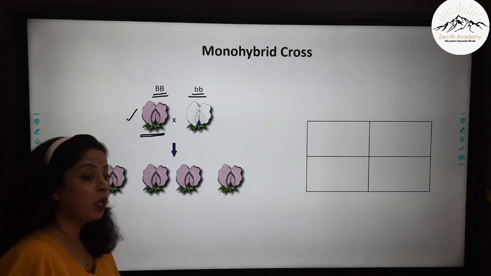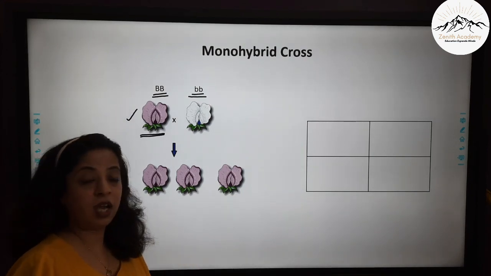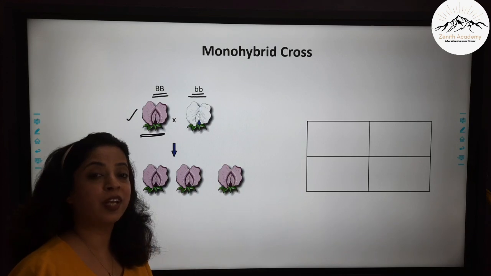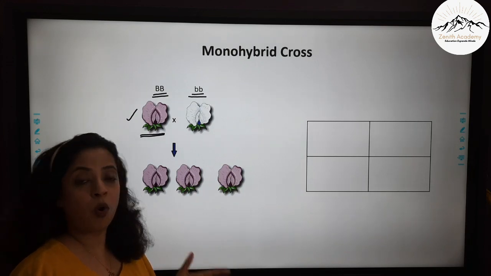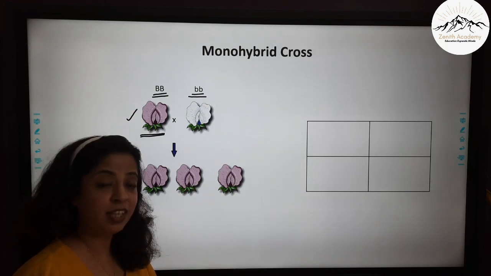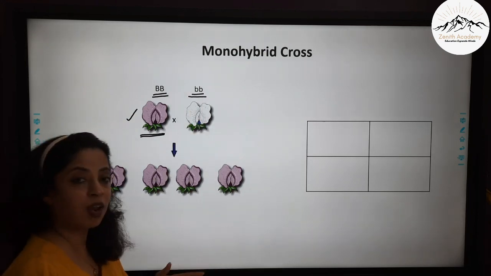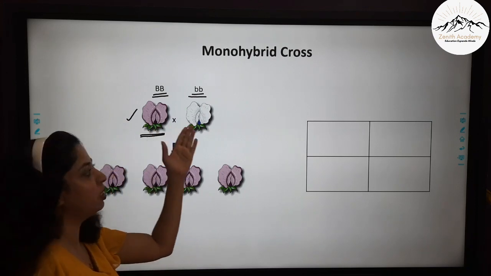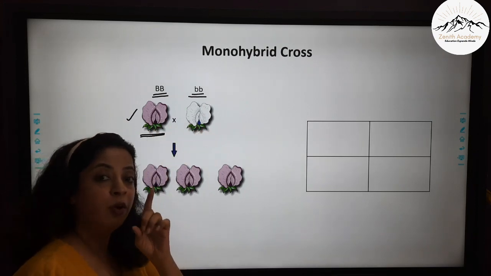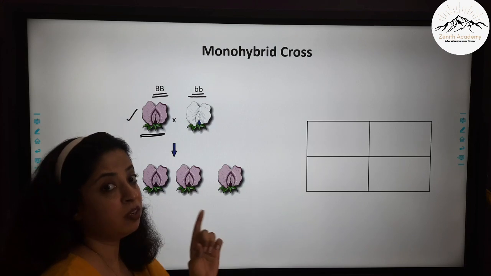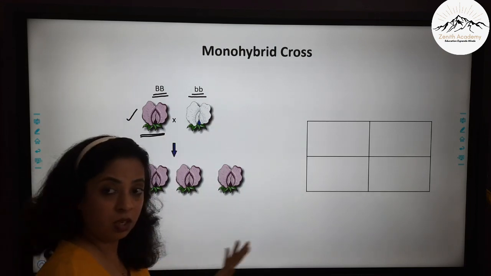Now children, before going further, I should also tell you that you should read all the 7 characteristics very carefully. You should know which is dominant and which is recessive in it. So in this case of flower color, I am telling you that this is dominant and this is recessive. So you should know which are dominant and which are recessive to work out these diagrams.